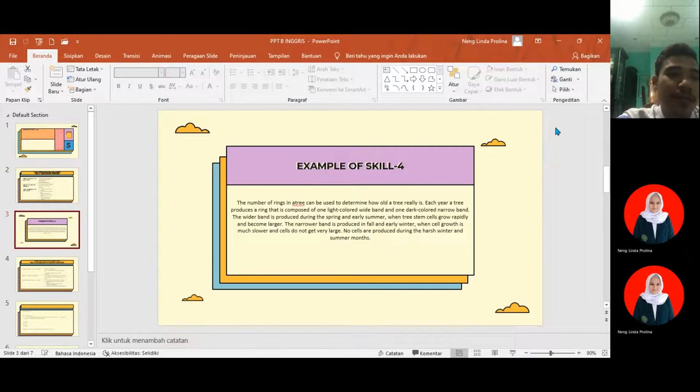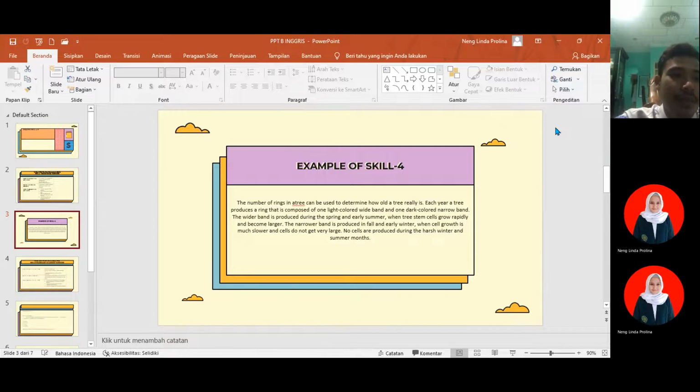Example of skill 4. The number of rings in a tree can be used to determine how old a tree really is. Each year a tree produces a ring that is composed of one light-colored wide band and one dark-colored narrow band.